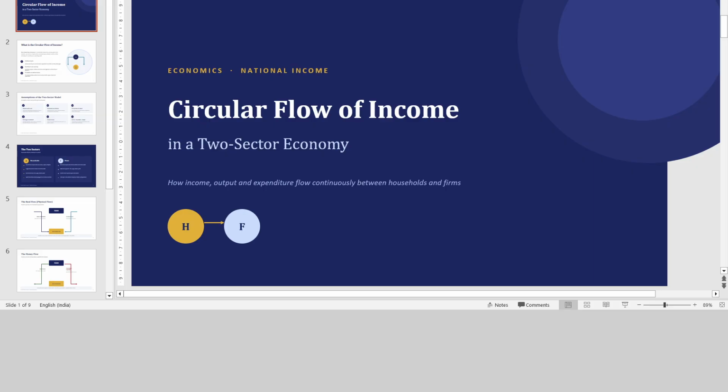Now we are going to start the new topic, that is circular flow of income in two sector economy. In this, I will explain how income and goods and services flow in an economy from one sector to another sector. As you see, we have assumed here that there are only two sectors in the economy: production sector and consumer sector.